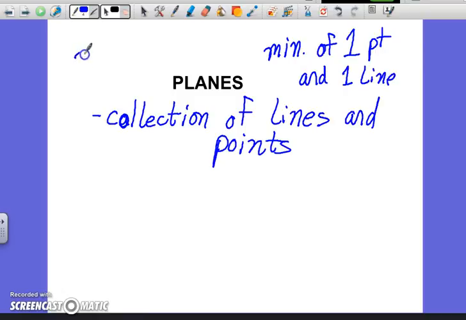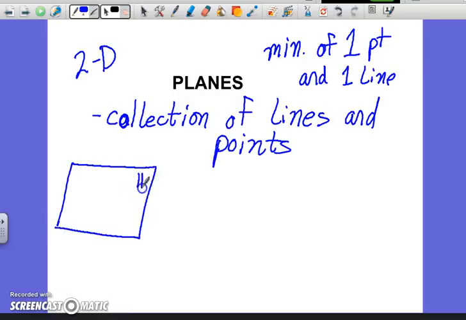Why? Because a plane is two-dimensional. And if you just have a point, well, a point is no dimensional. That doesn't help us. A line is one-dimensional. A plane is usually represented by some sort of quadrilateral figure. So this right here, maybe we'll call this plane R. Usually it's named by some funny shaped letter in the corner, usually a double print letter. But it's made up of lines.